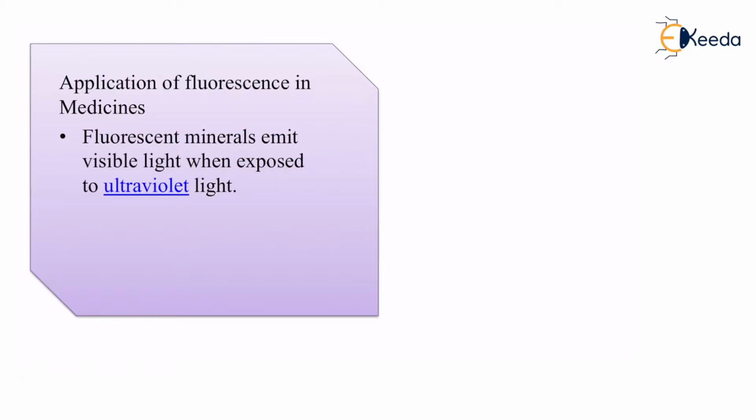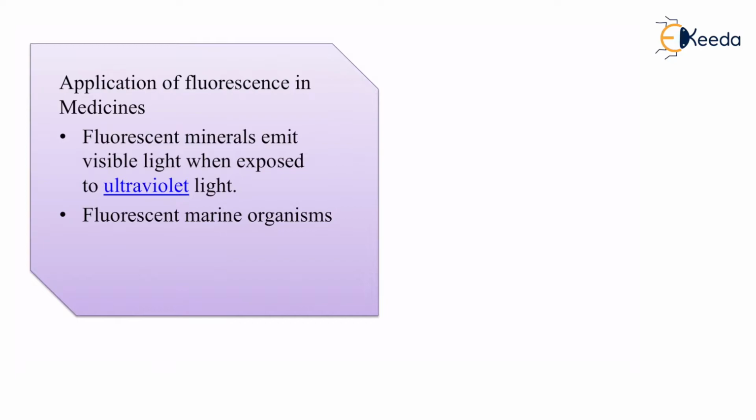Fluorescent minerals emit visible light when exposed to ultraviolet light. That means when UV light is present, certain minerals which have the property of fluorescence in them emit light. This ultraviolet light is the core condition for the fluorescence to be emitted. That means that when they are exposed to UV light, they will have a certain kind of emission.